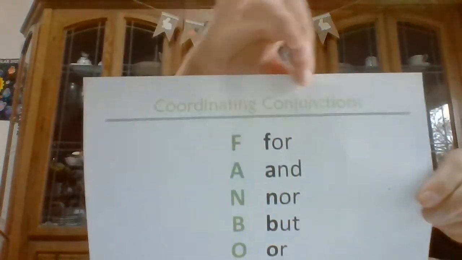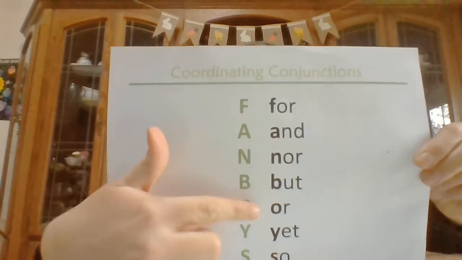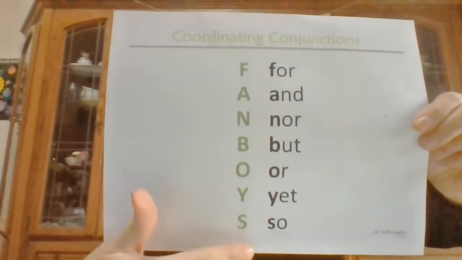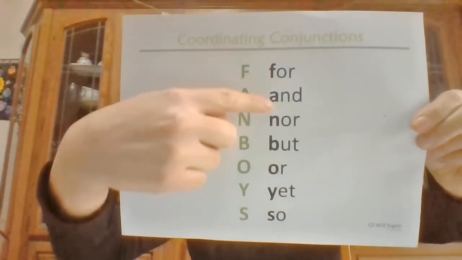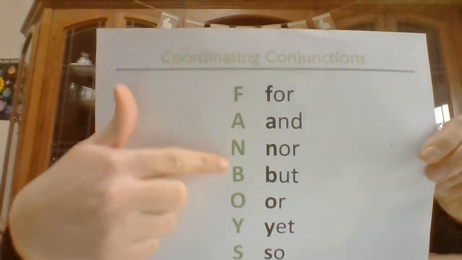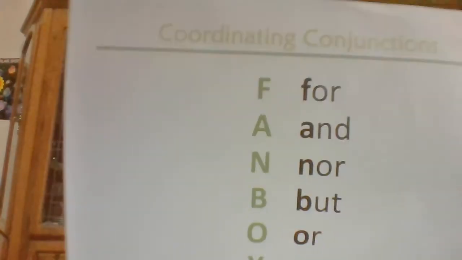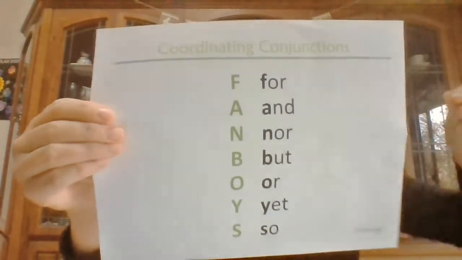English, we have coordinating conjunctions. Now, here it is, coordinating conjunctions. And if you see these words, for, and, nor, but, or, yet, so, and you take the first letter out of each of these words, and you put them together, it spells fanboys, okay? So it's a good way to make sure you remember all your coordinating conjunctions. And our song goes like this.